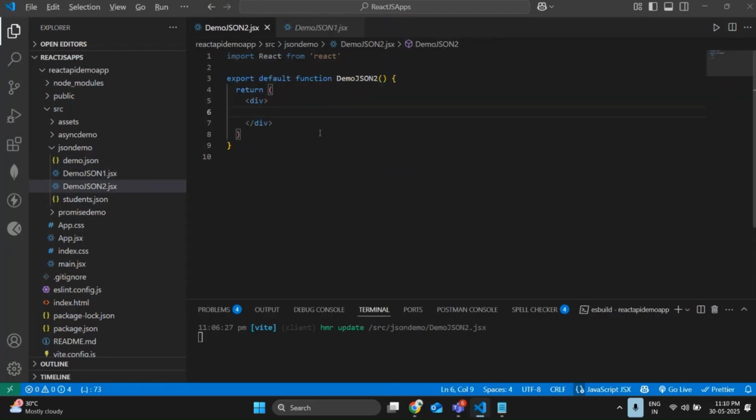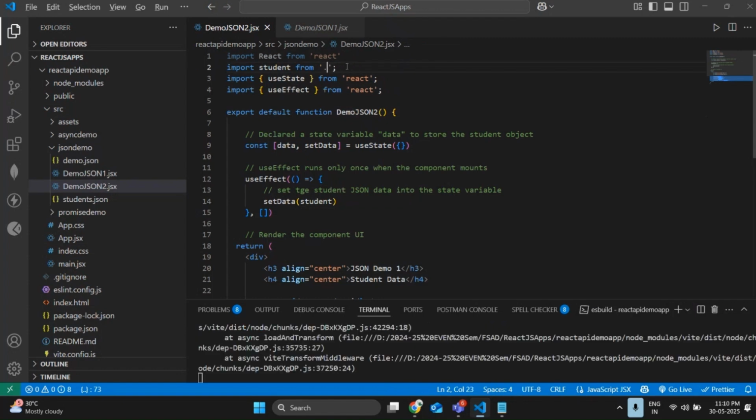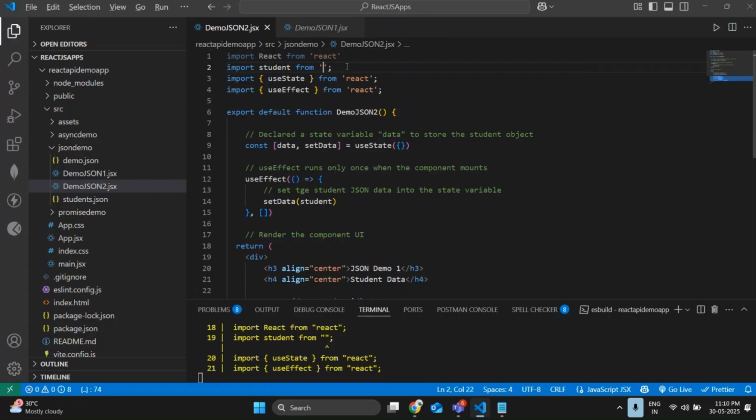So let me come back here. Copy. Change the name. Clearly it's done. It is not demo.json, please change accordingly. Double quotes, students.json. Done, everybody. As of now, it is very much clear.